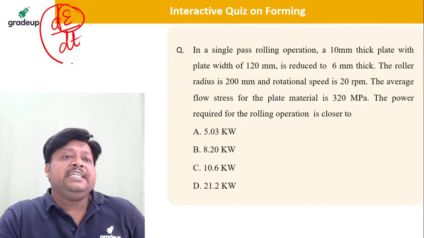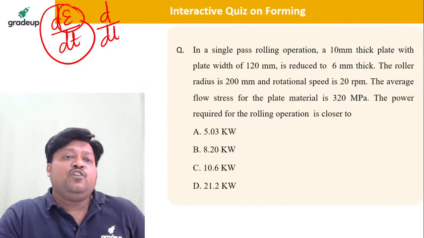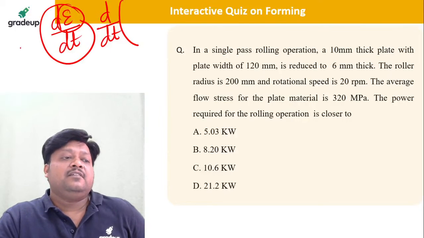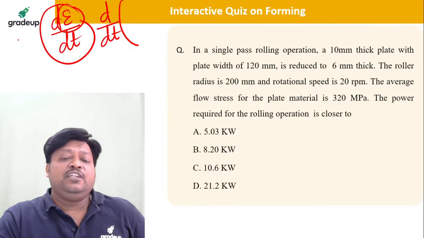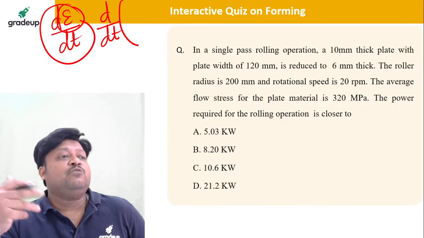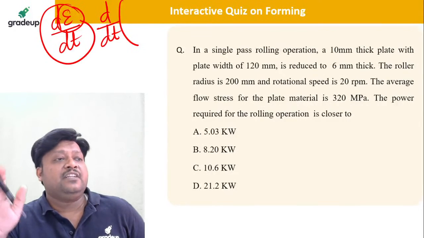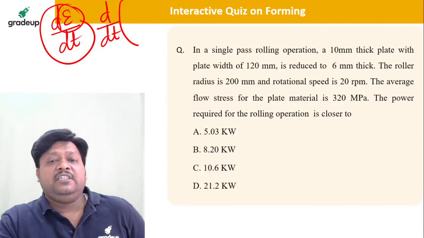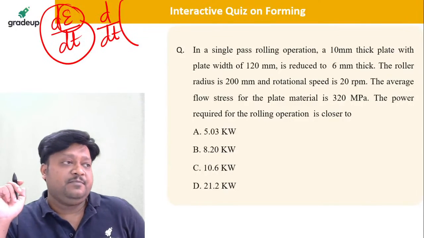And d dt of epsilon, which we have got, is ln of 1 plus t square. So with respect to t, we have to differentiate ln of 1 plus t square, and that is how we got this value of 1.